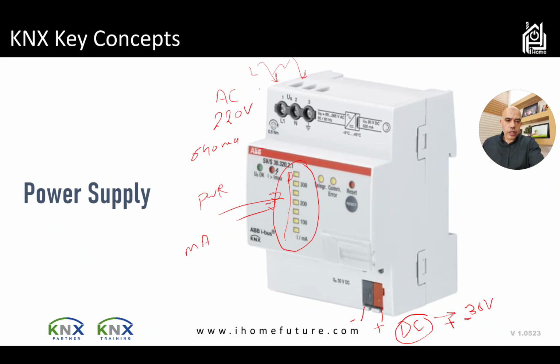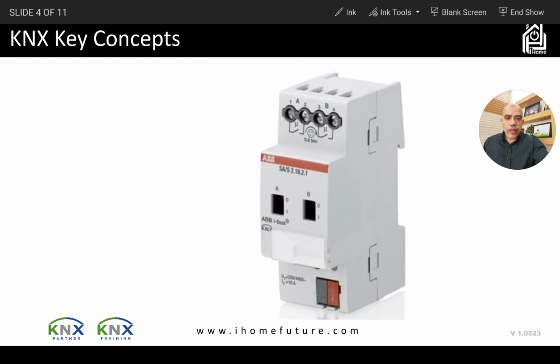The power supply in here is a DIN rail. We'll talk about the DIN rail. So this notch in here is used to fix the power supply in the cabinet, and we'll talk about that. The other device, the next device we'll talk about, is an actuator.